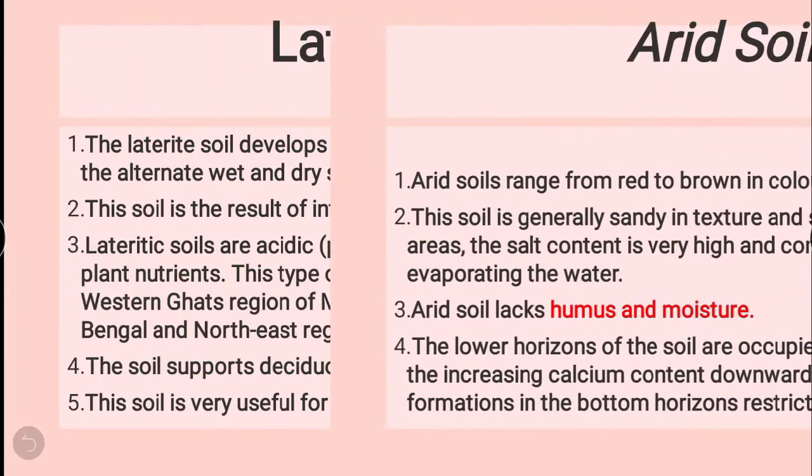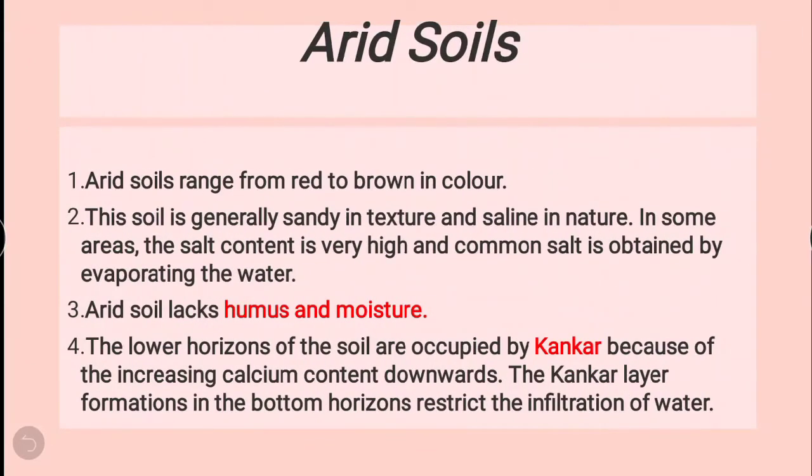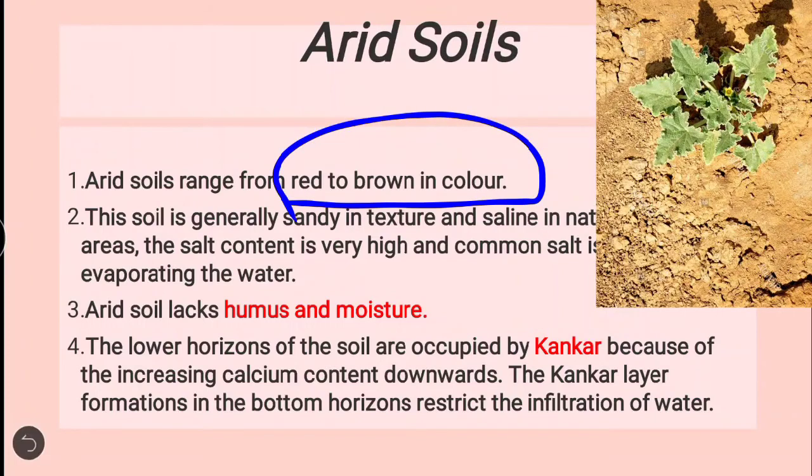We will move to the next soil, that is arid soil. It ranges from red to brown in color. Generally it is sandy in texture and saline in nature. If it is sandy in texture and saline in nature, it means it contains high salt and will not be able to hold water. Water retaining capacity is very low. So it lacks humus as well as having less moisture content.